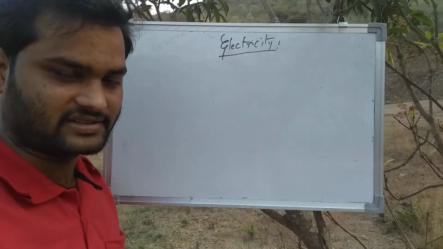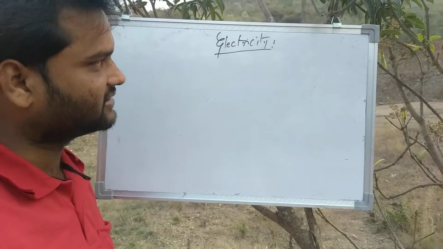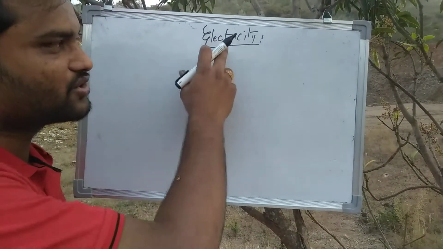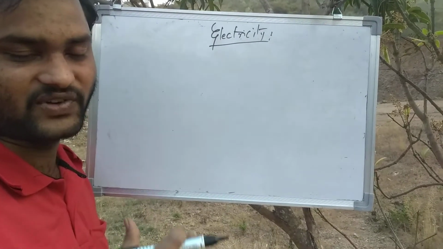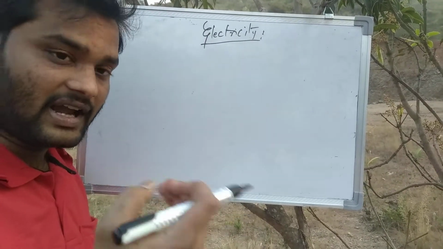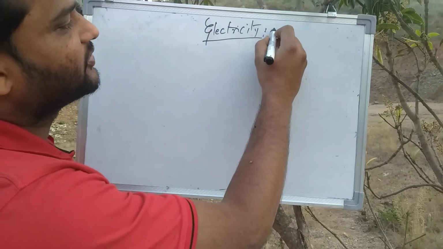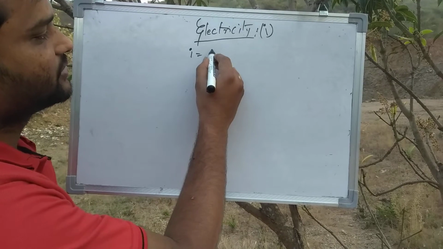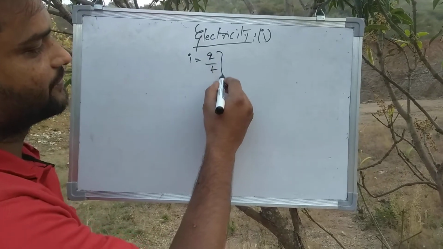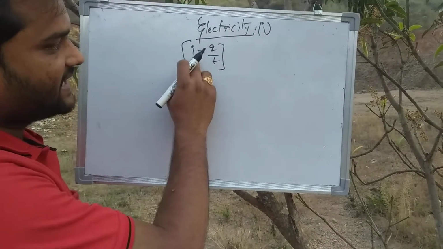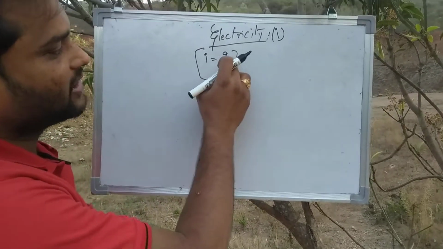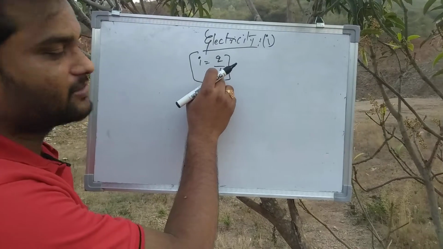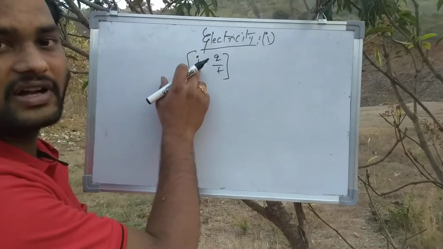What is meant by electricity? Electricity is nothing but the motion of electrons in a conductor. We denote it with the letter I, and I is equal to Q by T. I equals Q by T is the motion of electrons in a conductor per unit second of time, which we take under the category of electricity.